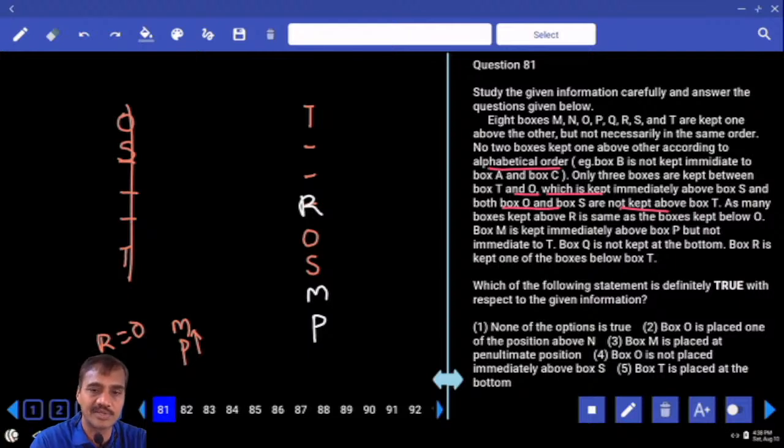Q and R cannot be adjacent. Q is here, N is here. Done? Remember the condition: Q is not kept at the bottom. R is kept at one of the boxes below T. R is below T. Is that right? Now this is the final arrangement.